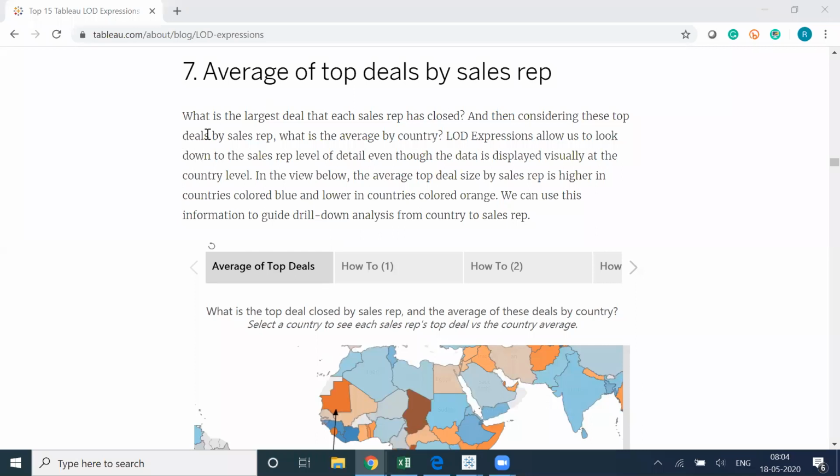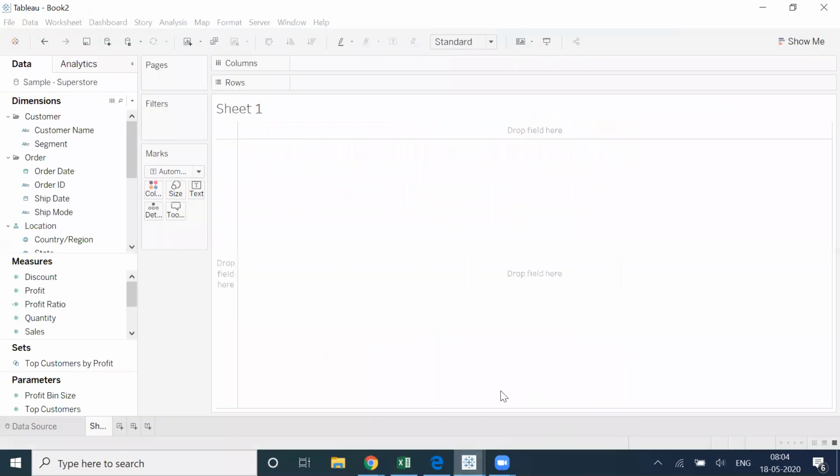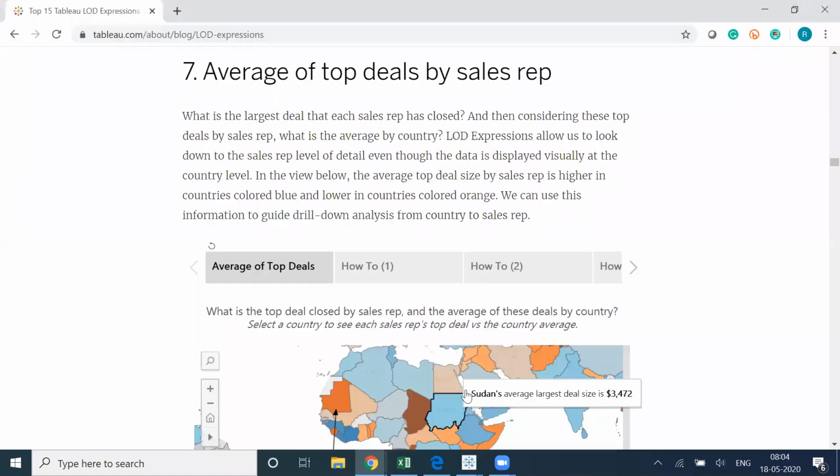So basically, what's the requirement here? We need to find the average of top deals by sales representative. Now I'm going to use this sample superstore data. Here I don't have any sales representative, so we'll change the problem a bit, but the concept remains the same. What is the largest deal that each sales representative has closed? And then considering these top deals by sales representative, what is the average by country?